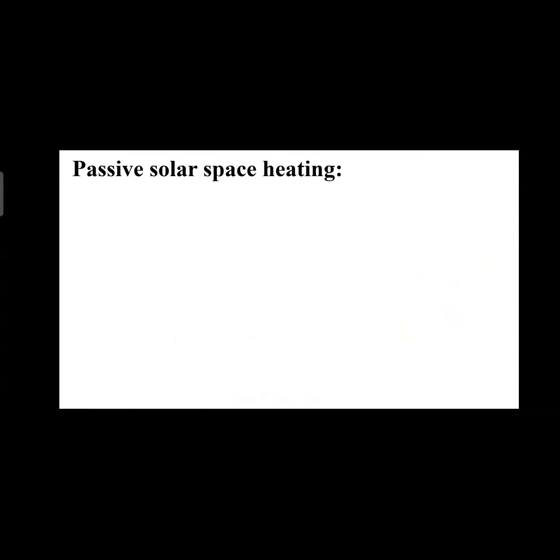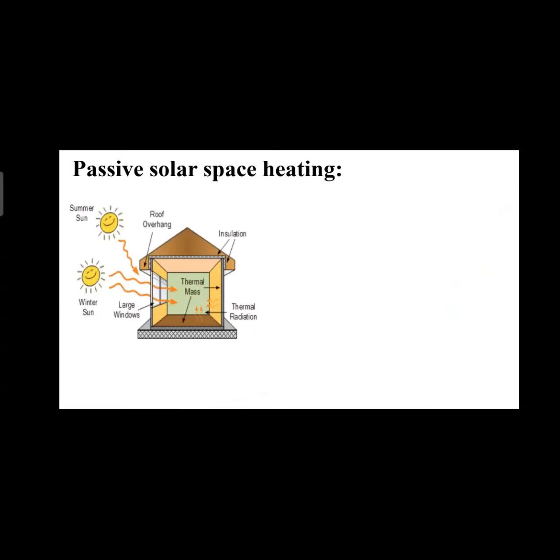Passive solar heating. So what is passive solar heating? Sorry, passive solar space heating. Passive solar space heating is a process in which a space or a room is heated using a passive solar system, a passive solar process.